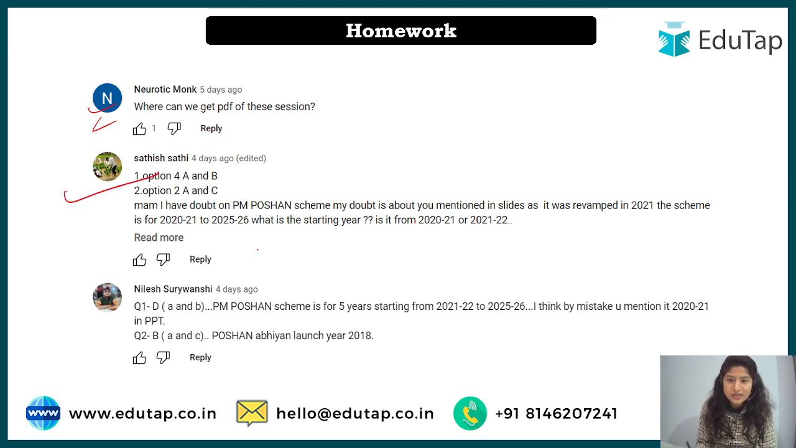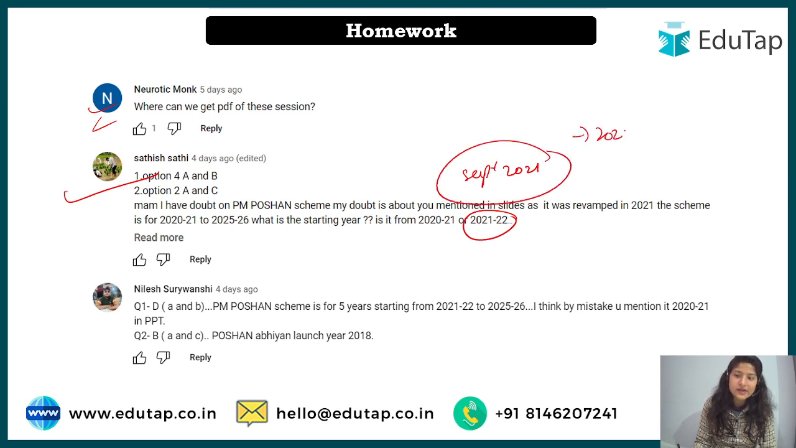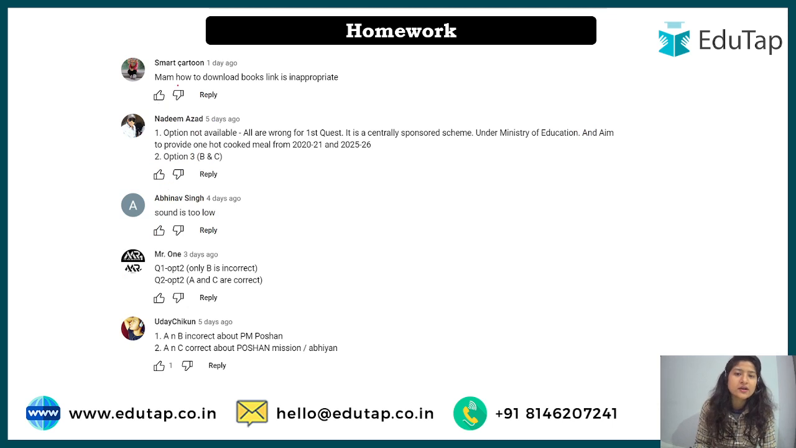Satish said the right answer. Yes, I observed it afterwards. Yes, it should be, because it was launched in September 2021. So this particular scheme came into action in September 2021. That is why the limit should be 21-22. I agree with you. Nilesh said the right answer with the same doubt. Samrat, for the books, they will be provided to you in your email. You have to provide some information, and if you're still not able to download it, you can comment. I'll discuss with the team. And Nadeem, yes, I understand. It should be 21-22 to 25-26.